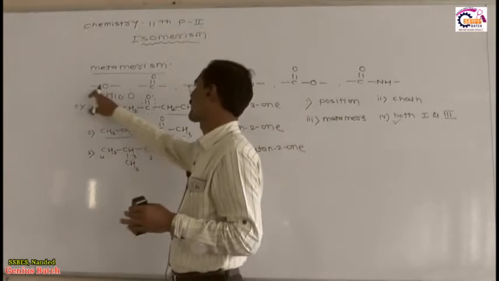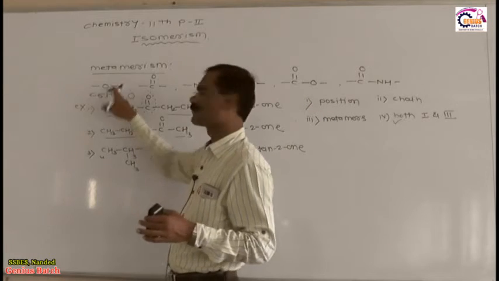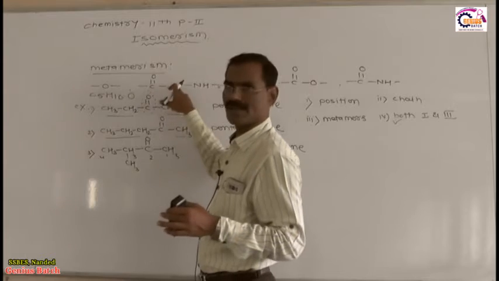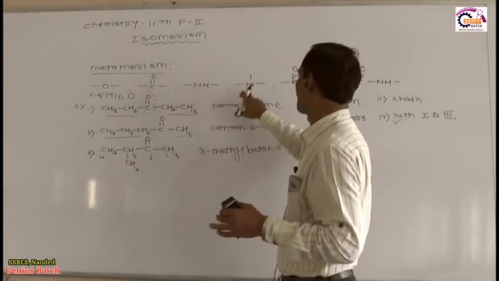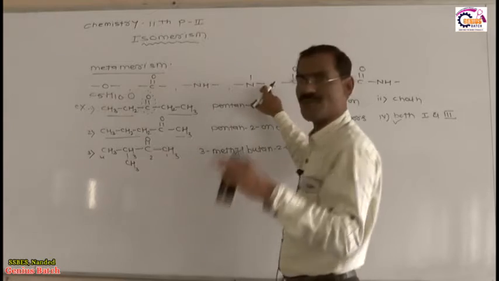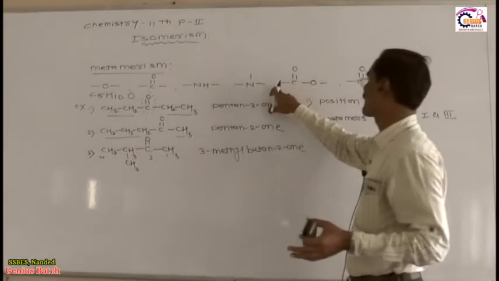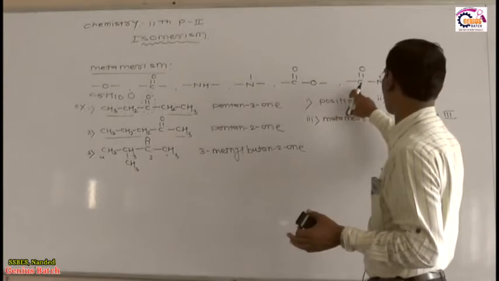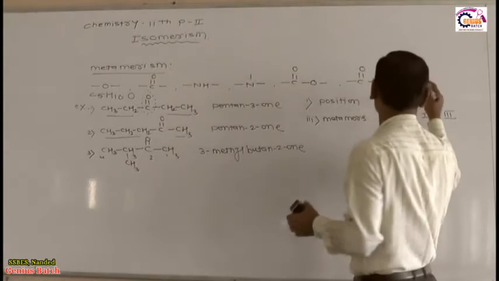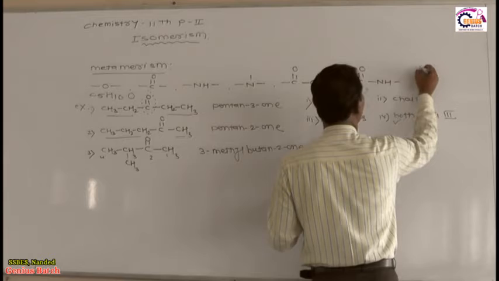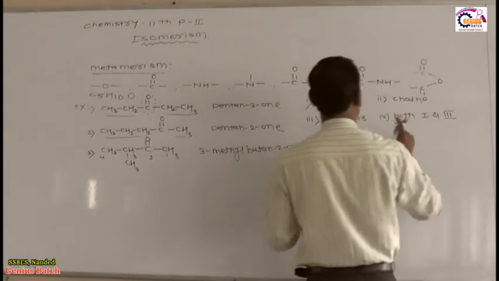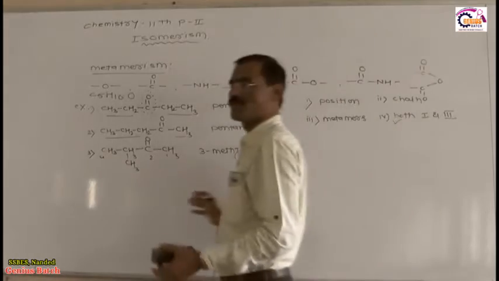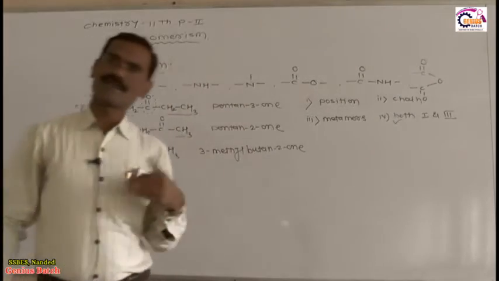Bivalent means what? Around this ether, two alkyl groups are there. Around this ketone, two alkyl groups are there. Around this secondary amine, two alkyl groups are there. Around this tertiary amine, three alkyl groups are there. Ester, here one alkyl, here one alkyl. Sometimes amide, here one alkyl, here one alkyl. Also we have anhydride, you know very well this is anhydride. So these are the functional groups which are capable of showing the metamerism phenomenon.